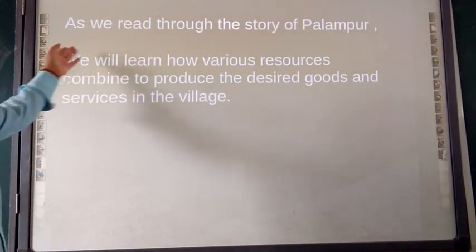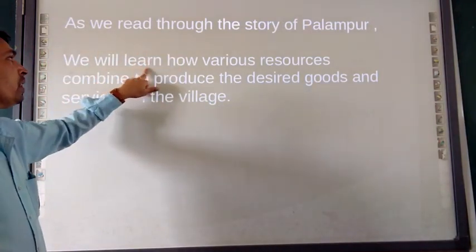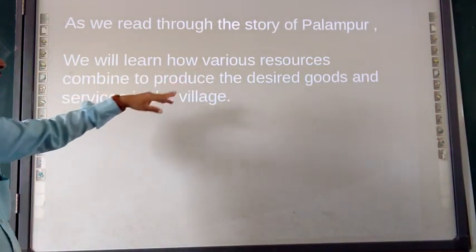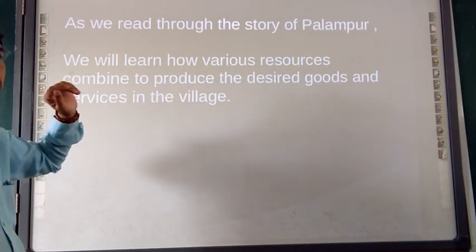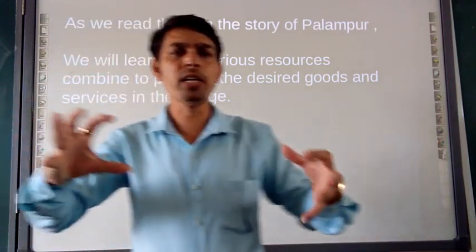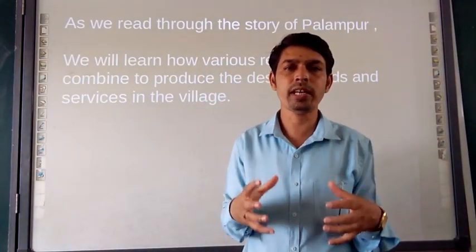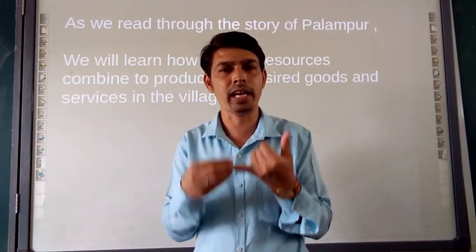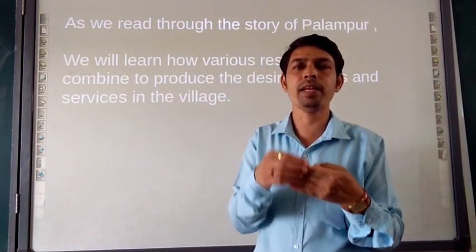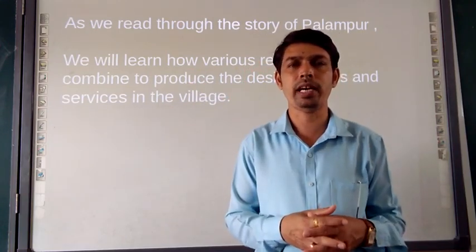Moving to the next, as we read through the story of Palampur, we will learn about goods and services in the village. So here this line is speaking about how the production activity involves, right? The production activity involves that we require a piece of land, we require money power, we require human effort, and we require a human as a resource to do that particular production activity.